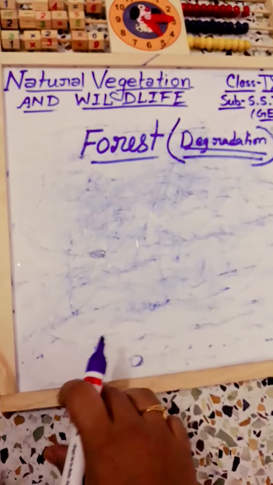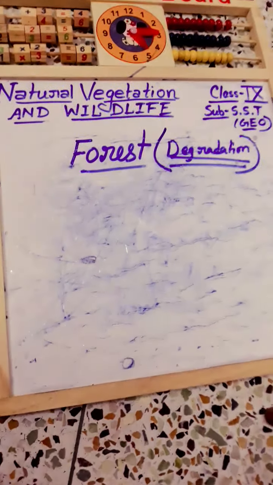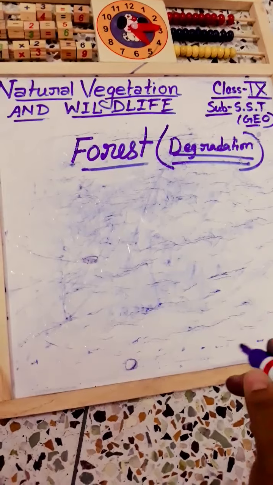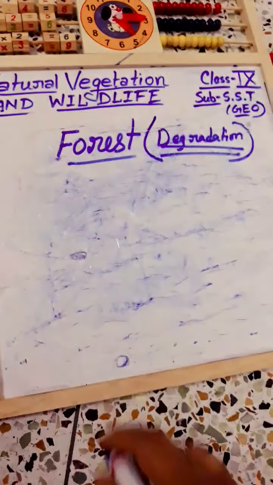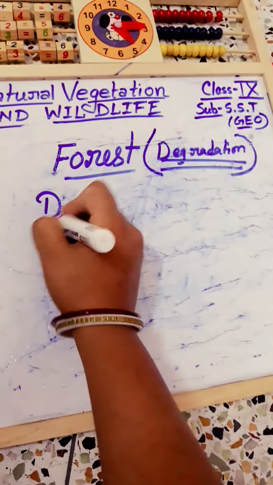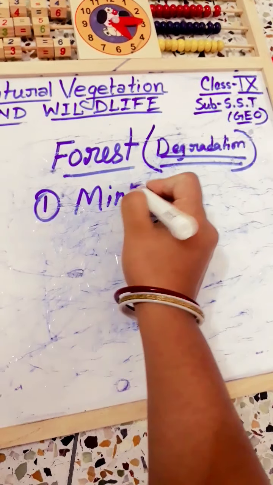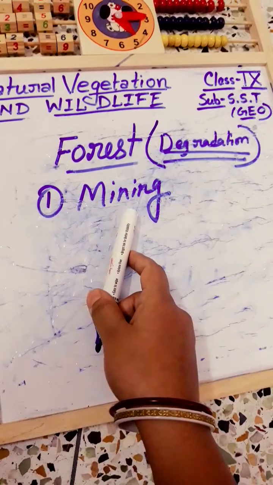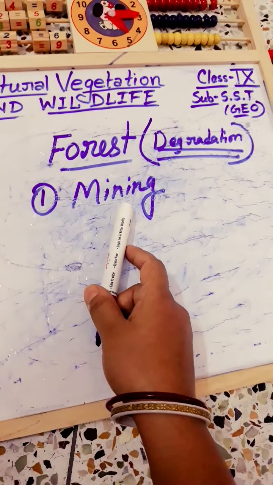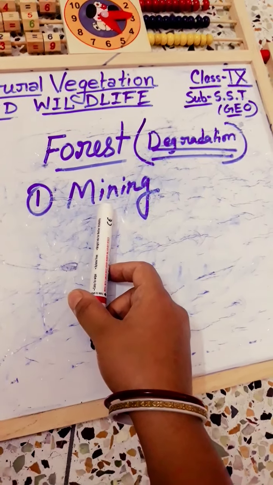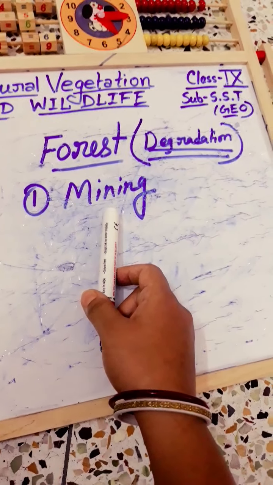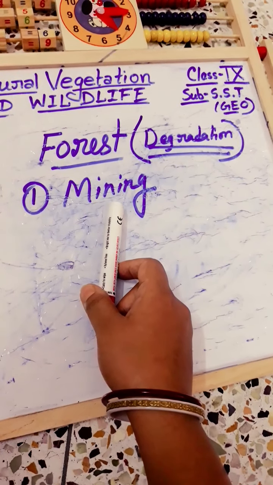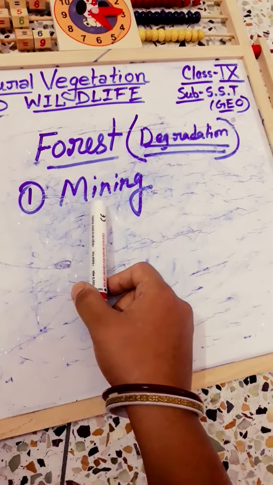Human beings are mainly responsible for our environmental degradation and forest degradation also. How? Because of mining. We have read in class 8 that mining is related with the digging or scooping or stripping of the earth surface. So because of that, forests are also depleting.